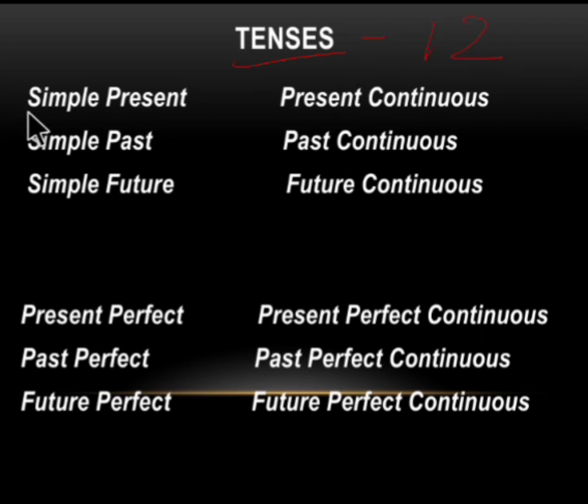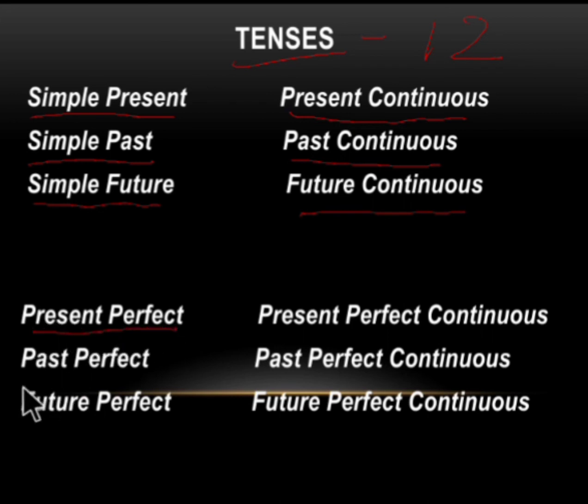The 12 tenses are simple present, simple past, simple future, present continuous, past continuous, future continuous, present perfect, past perfect, future perfect, present perfect continuous tense, past perfect continuous tense, and future perfect continuous tense.